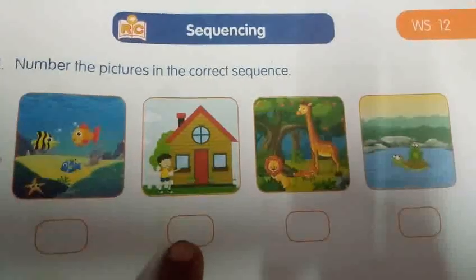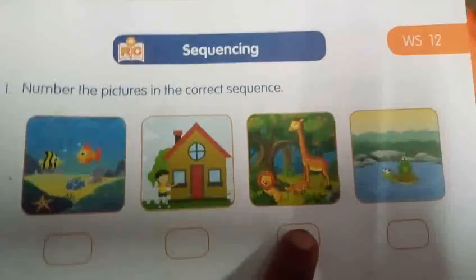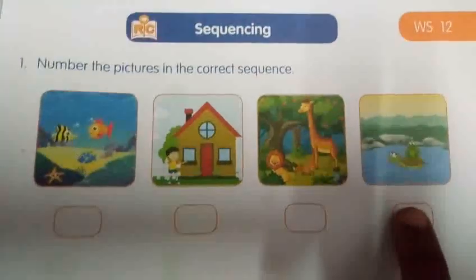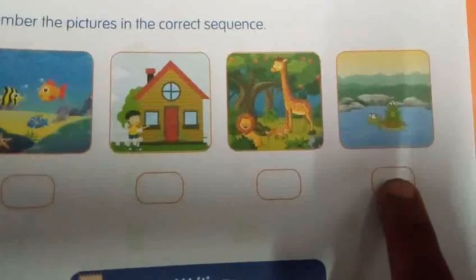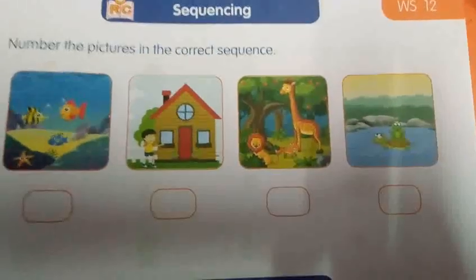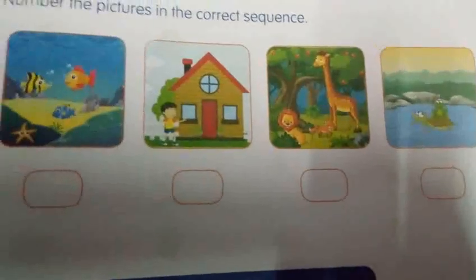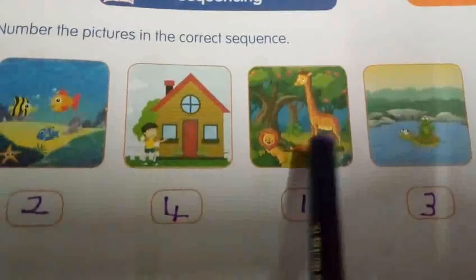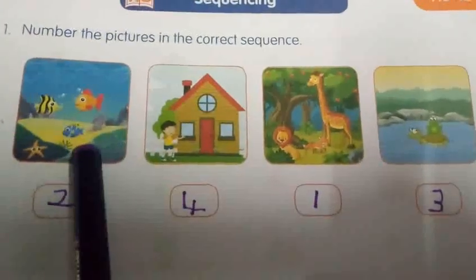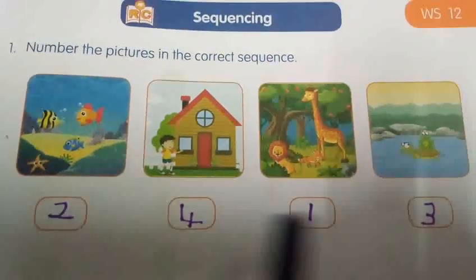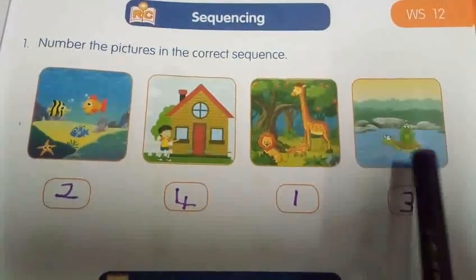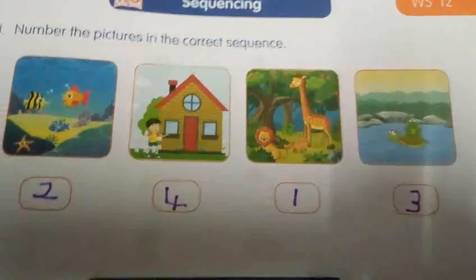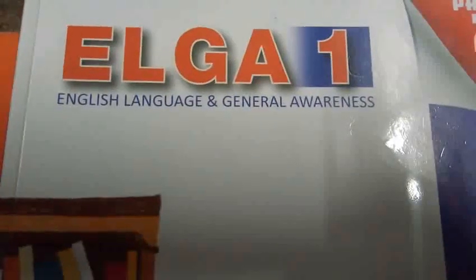So this is number 1, right? Then number 2, fish. Then number 3, turtle and frog live in a pond. Number 4, we all live on the earth, right? Yes. Let us check your answers, my dear children. Animals live in a forest. Fish live in water. Then turtle and frog live in a pond. Then the fourth one, this one. Yes. Yeah, great, my dear children.